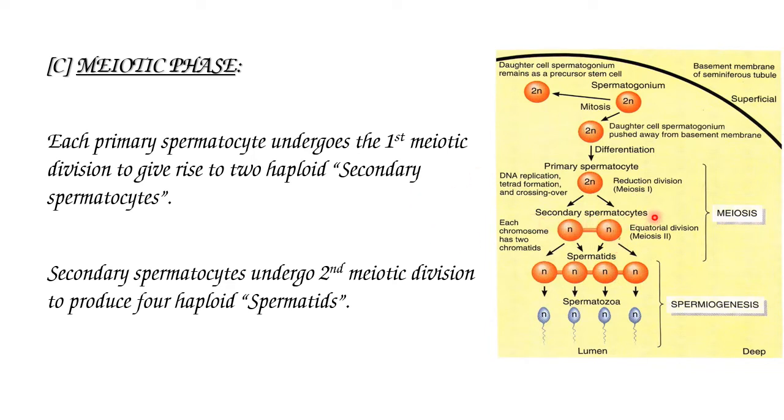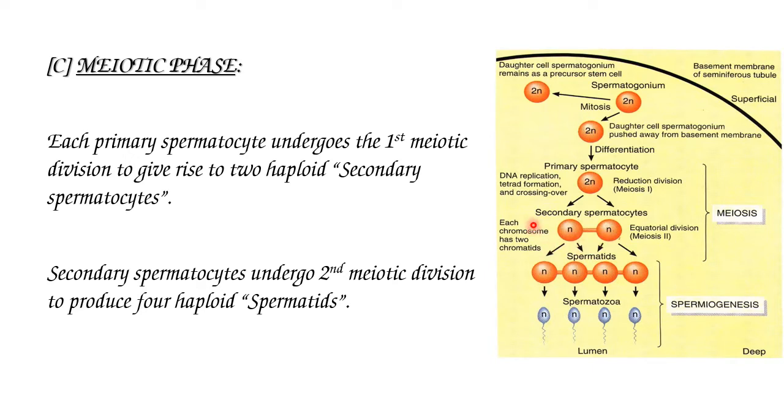These two secondary spermatocytes undergo meiosis 2 division. It is equivalent to the mitosis or equational division.